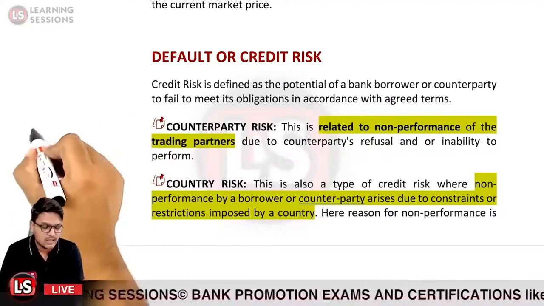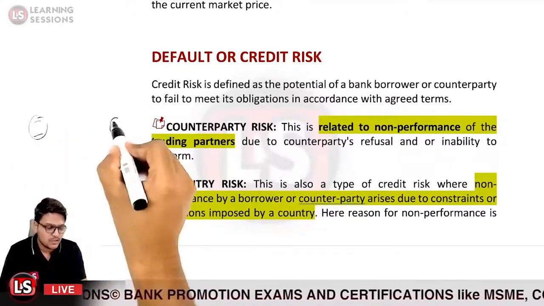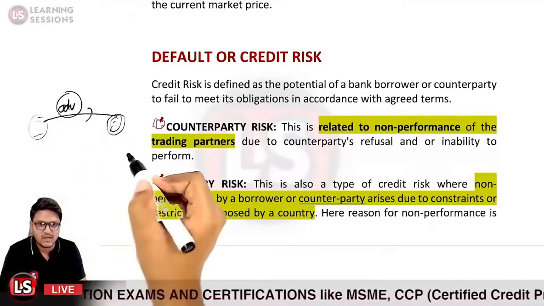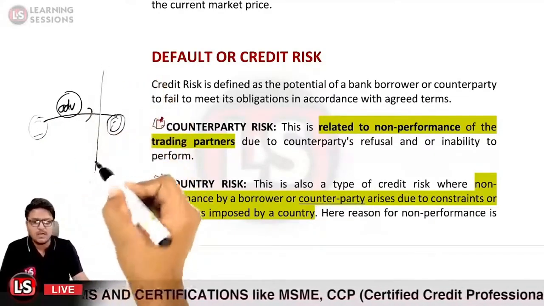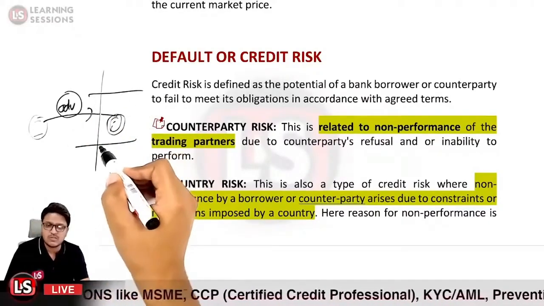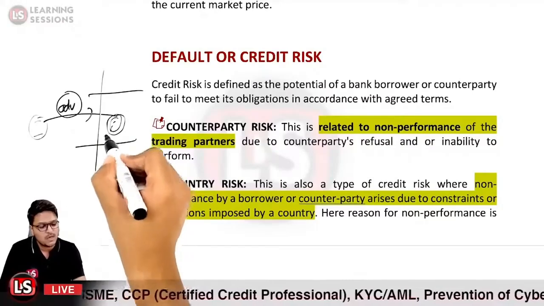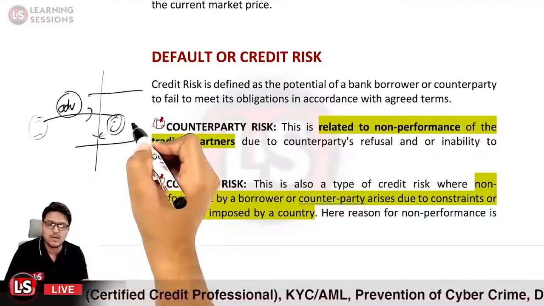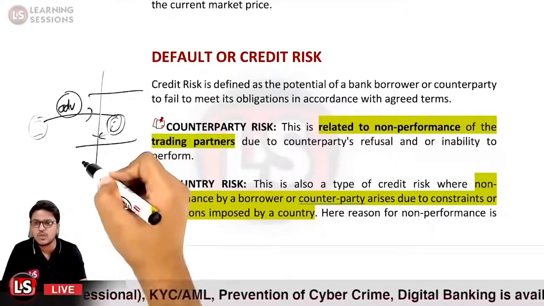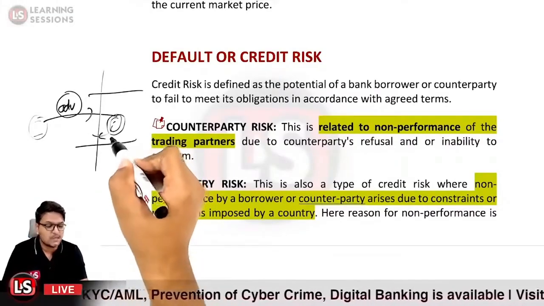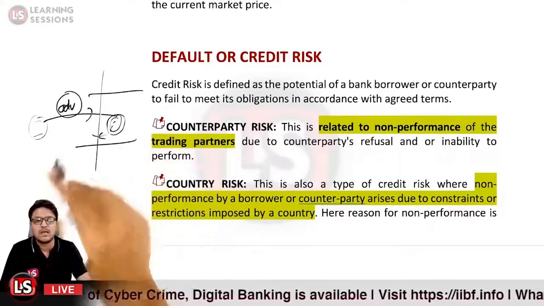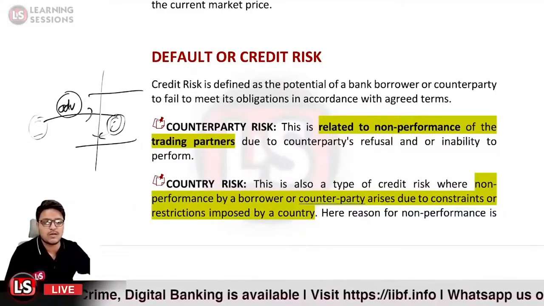It may be the case that an importer has made the advance payment, and in between the country laws changed, and the exporter is now unable to make the shipment, due to the conditions and constraints imposed by the country itself. These are out of control of the exporter and importer. So these would also be categorized as default or credit risk.